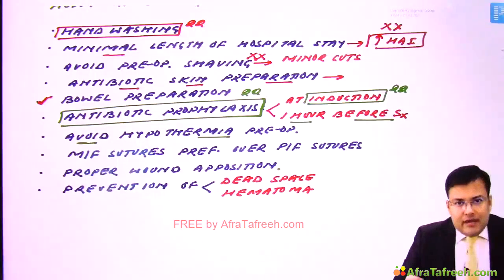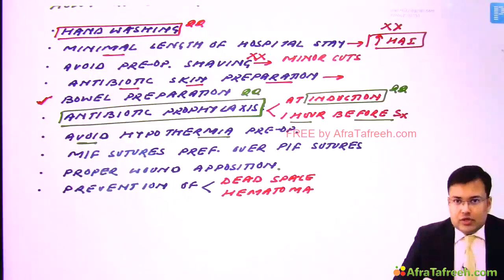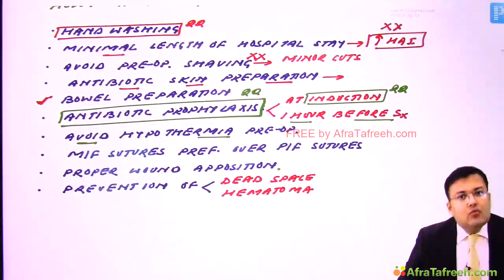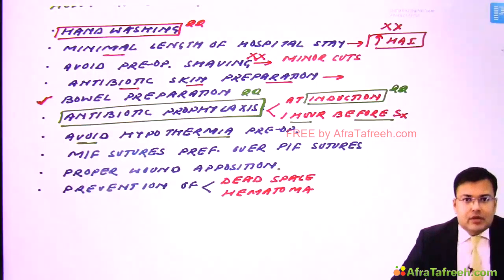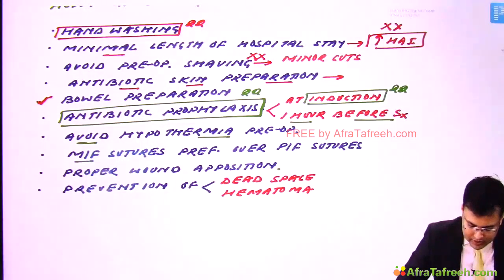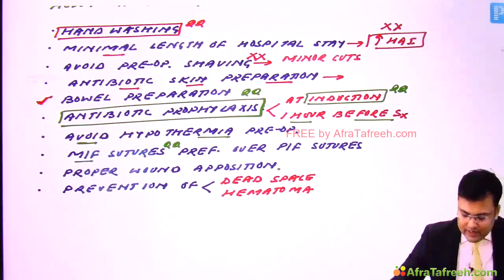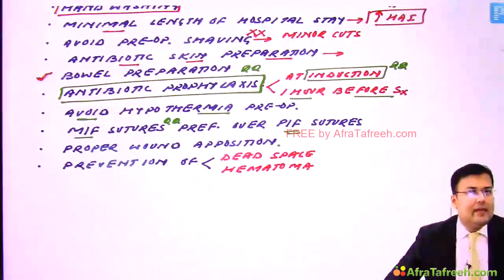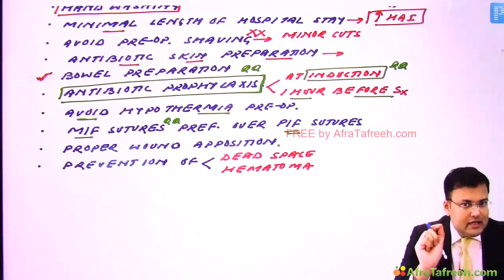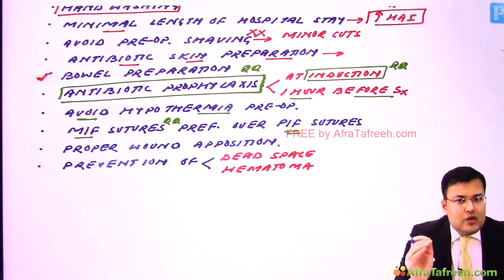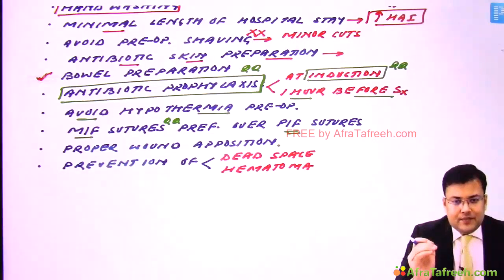So if we are supposed to use the suture to prevent surgical site infection, which suture is preferred? It's the monofilament suture which is preferred over polyfilament, because in polyfilament suture there is presence of crevices which increases the risk of infection.